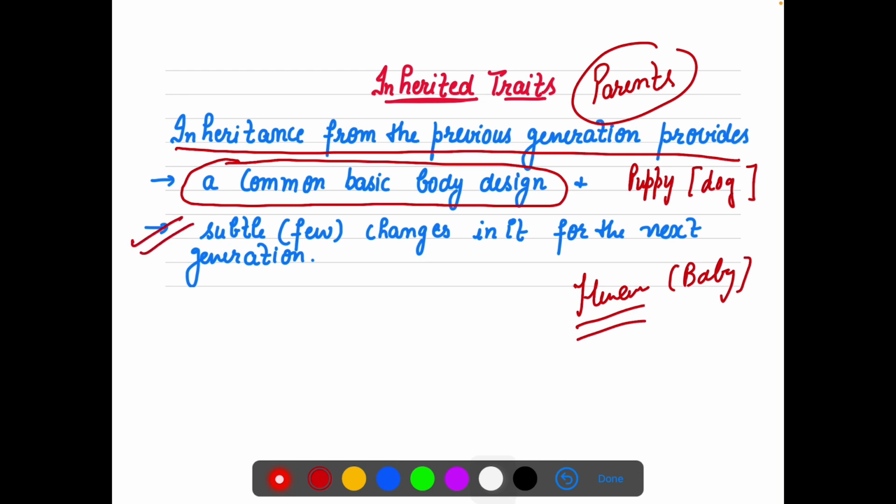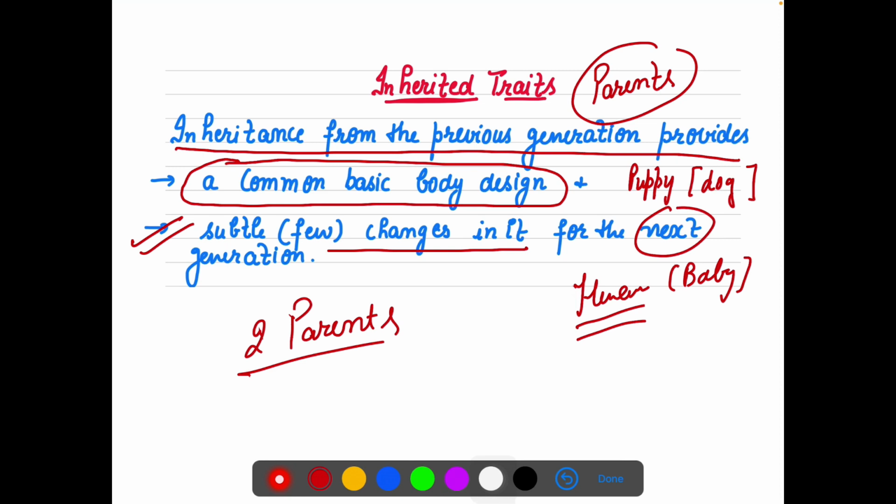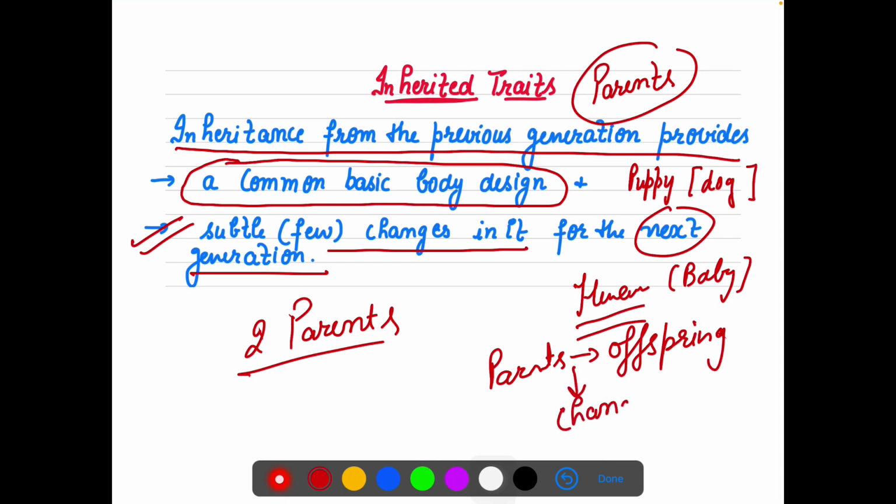But definitely, because two parents are involved, a few changes will occur, which will come into the next generation. So from parents to the offspring, the generation which is getting formed will definitely have a few changes. But the common basic body design will be the same, right?